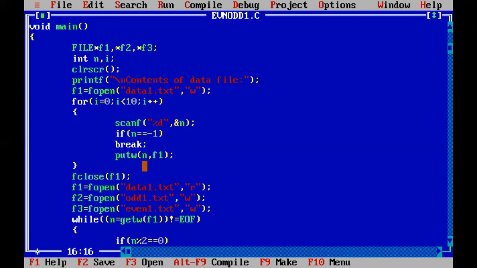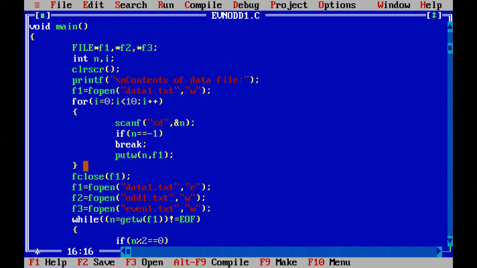There are again two more functions. Putw is specifically used if you are writing or putting integers. There is again getc and putc. If you want to get characters and put characters, you can make use of getc and putc. But here in my case, I'm taking integers and I'm putting integers. So when integers come, you can make use of getw and putw. You're taking that variable where you're initially storing the numbers and passing it to F1, so this file will get written.